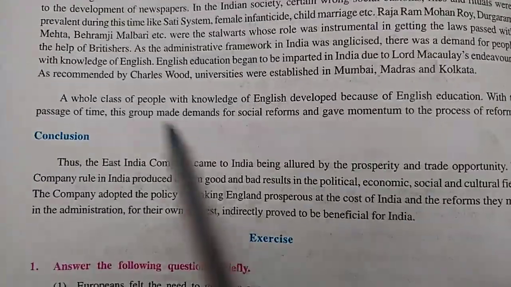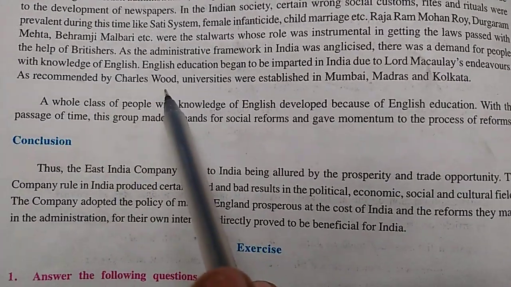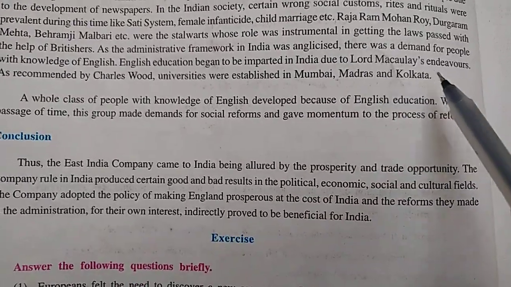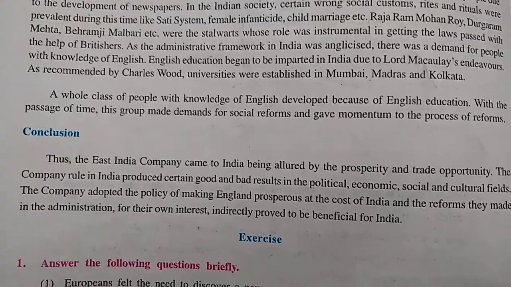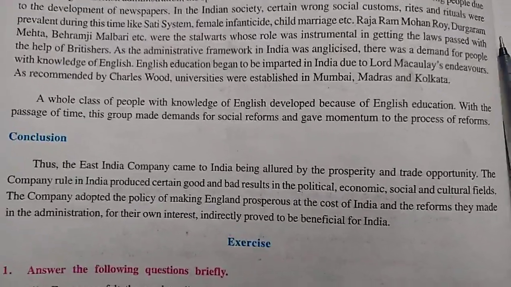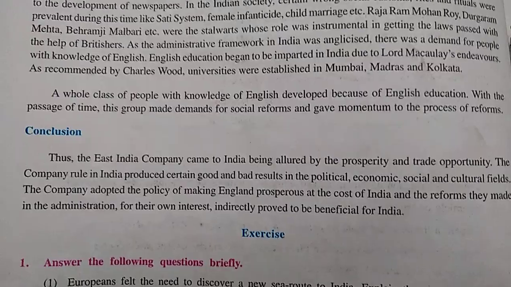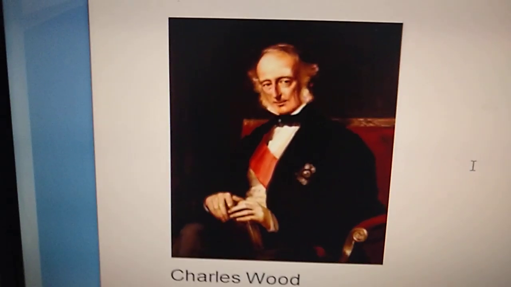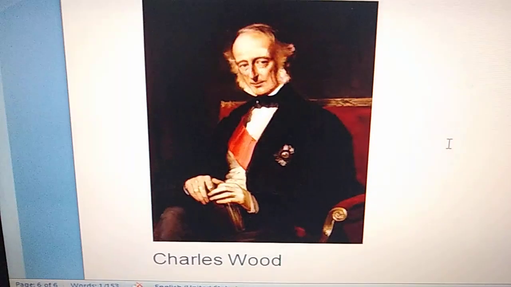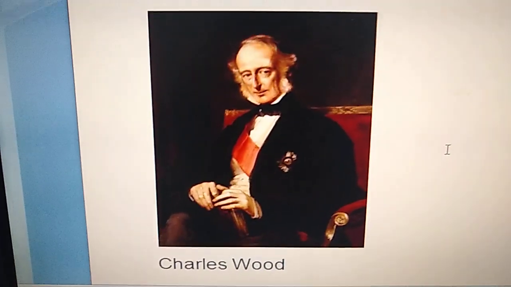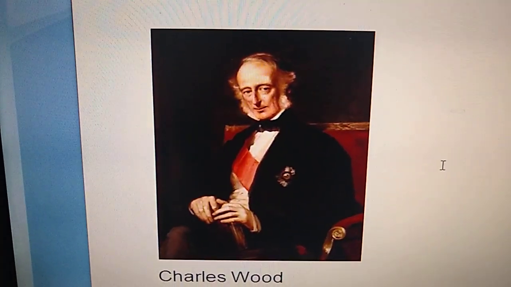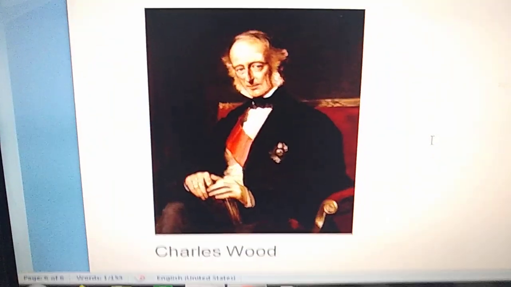After Lord Macaulay, what happened? As recommended by Charles Wood, universities were established in Mumbai, Madras and Kolkata. These three places started university, college-level education. Charles Wood recommended that, and the universities started in Mumbai, Madras, and Kolkata. As you can see, here we have Mr. Charles Wood, who recommended starting the universities in Mumbai, then Madras, and then Kolkata. So Charles Wood is the person who recommended universities.